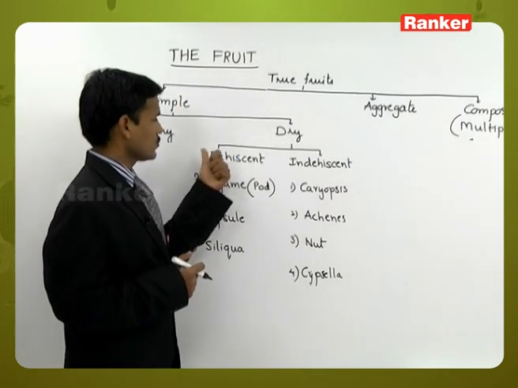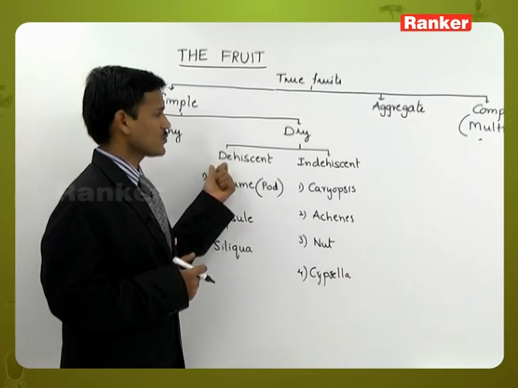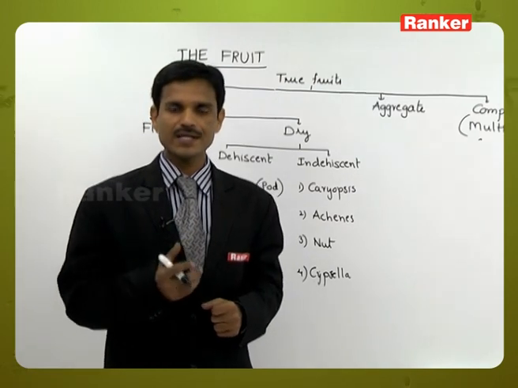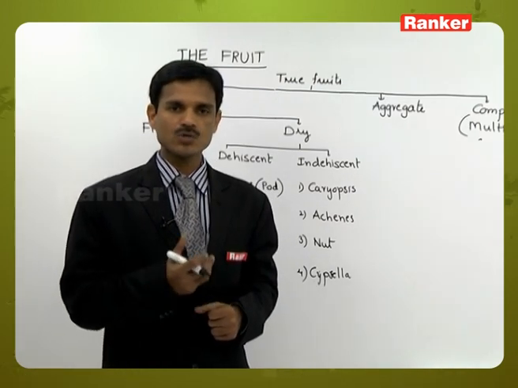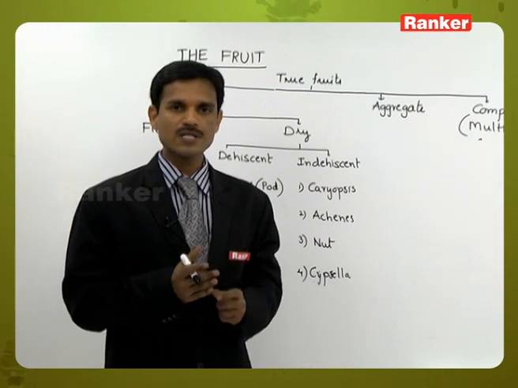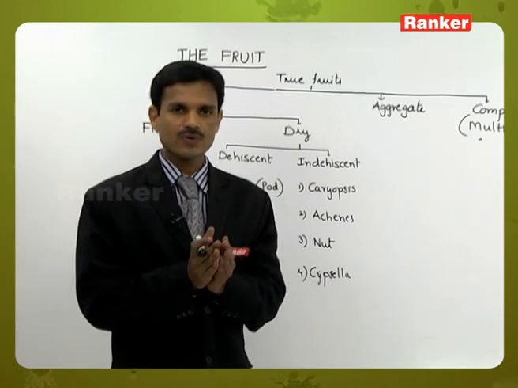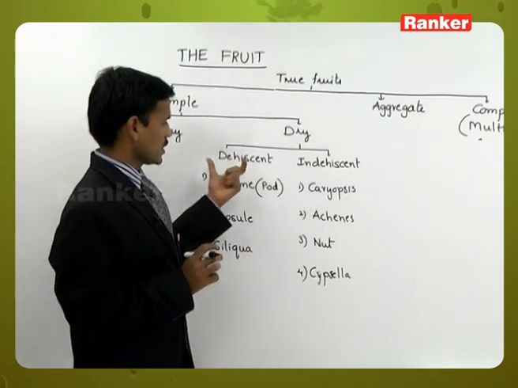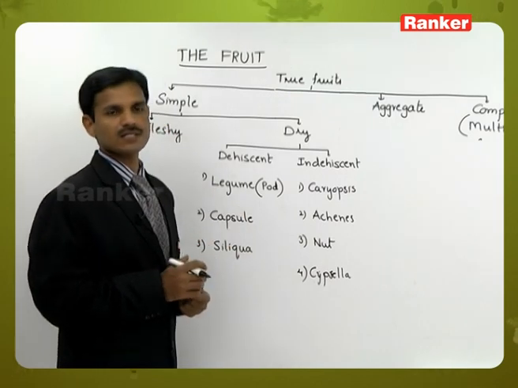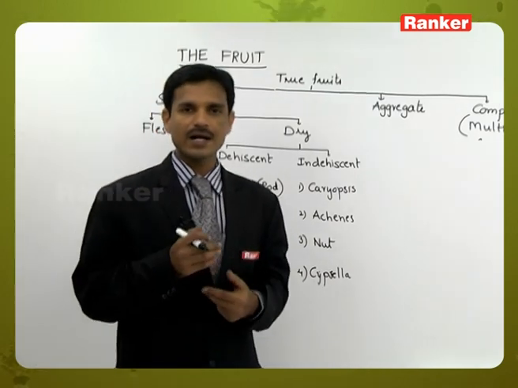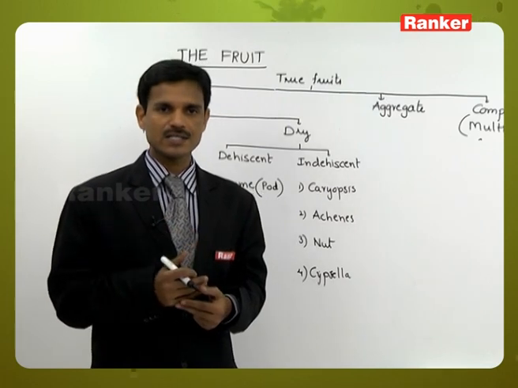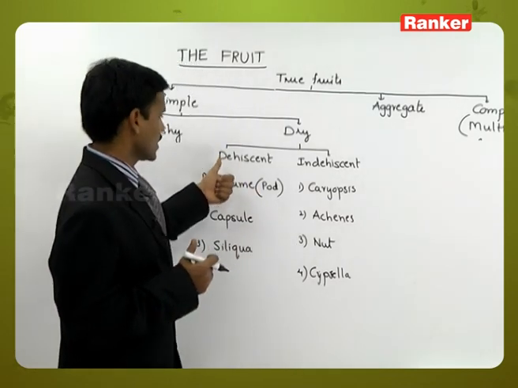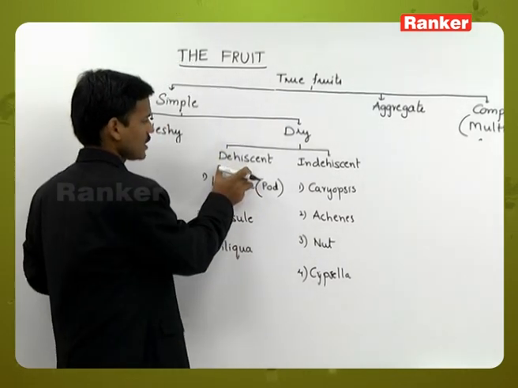Here these are mainly of two types, dehiscent fruits and indehiscent fruits. So what is dehiscent? Dehiscent means at maturity, the fruit wall splits or breaks into two or a number of parts, liberating the seeds outside. That is why they are called dehiscent fruits.